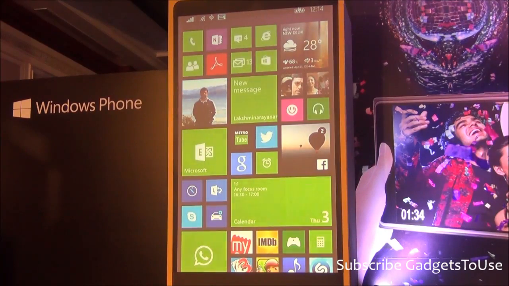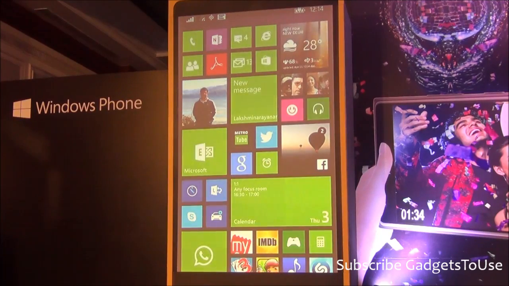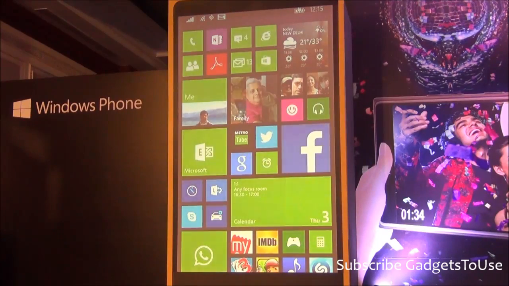And the beauty of this is you don't have to pay for this. So it's not like what our competition does, saying, hey, you get it on the flagship device, but all the other ones you need to pay for it through a third-party app. You get this on every single device that runs Windows Phone 8.1, which is pretty much every device that runs Windows Phone 8. So even at the lowest price points, we're going to get these innovations down to every single Windows Phone 8 device out there.